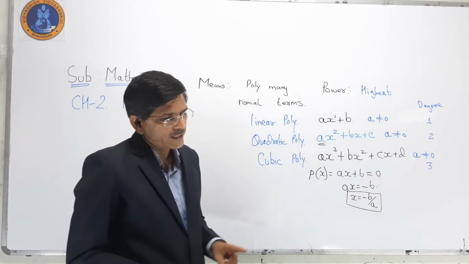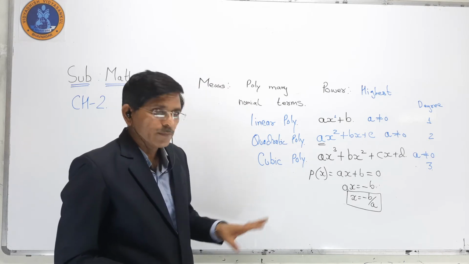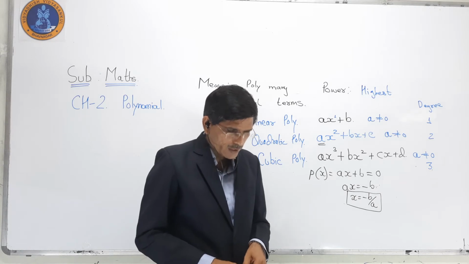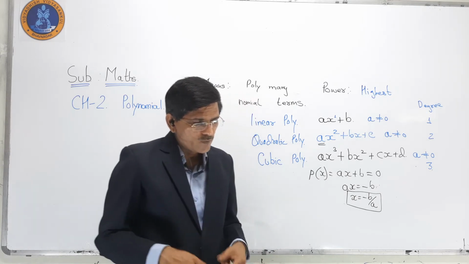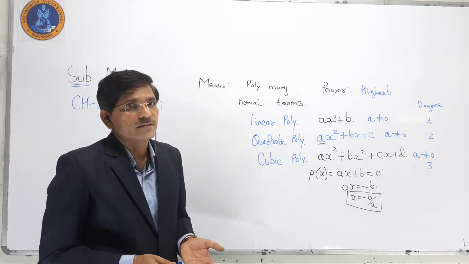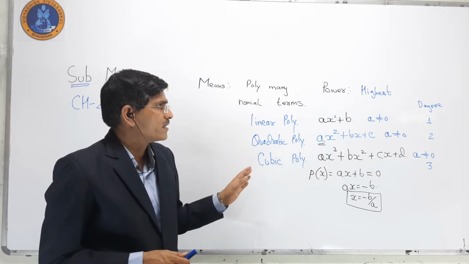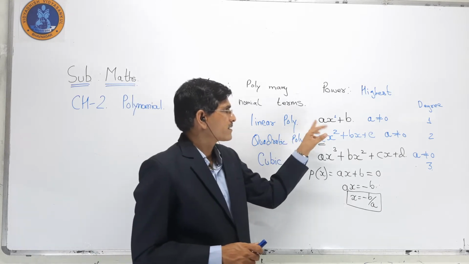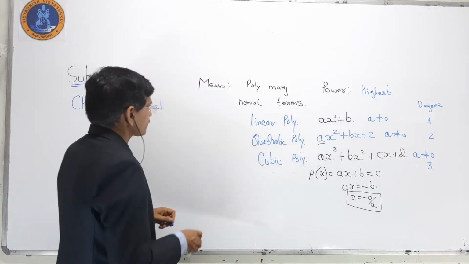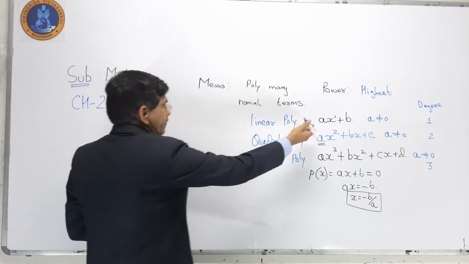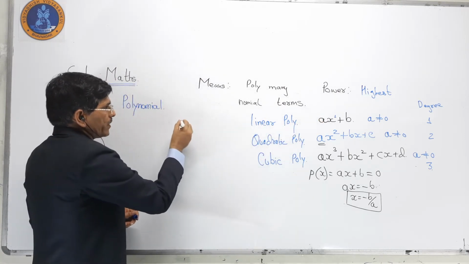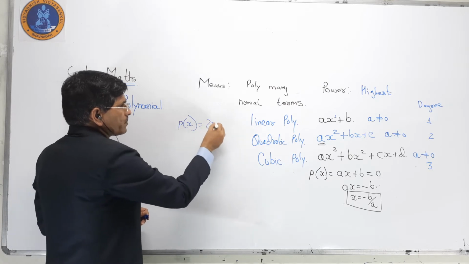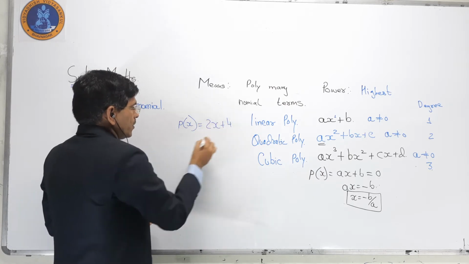Now we go to the quadratic polynomial. Before that, it is necessary to know how we can find the factors. First of all we see an example. For linear, we write p of x is equal to 2x plus 4.